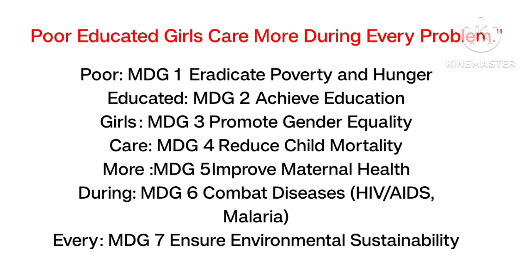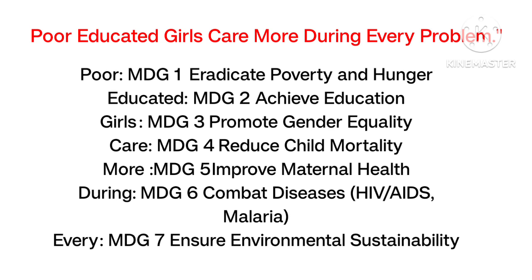So the word poor links to MDG 1, that is eradicate poverty and hunger. The word educated links with the second goal MDG 2, achieve education. Girls connect with MDG 3, promote gender equality. That means gender means boys and girls, so you should connect the gender with girls. So girls, MDG 3, promote gender equality.